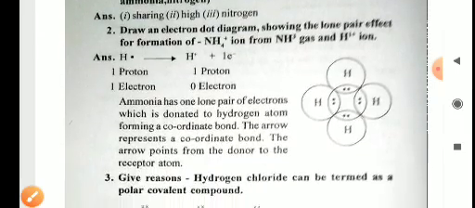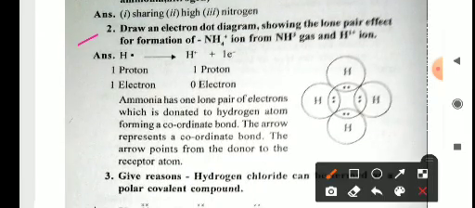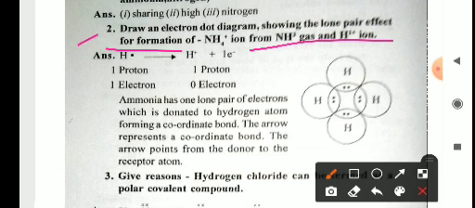Okay. Second question, draw an electron dot diagram showing the lone pair effect for the formation of the ammonium ion from ammonia gas and a hydrogen ion. So hydrogen contains one electron, one proton.